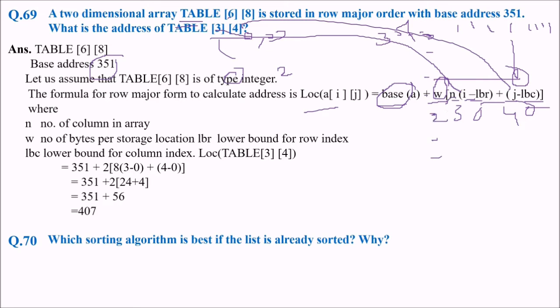N is your 8, sorry. W is 2 byte. Base is 351. Let us add them like this. So we'll get the value as 407.